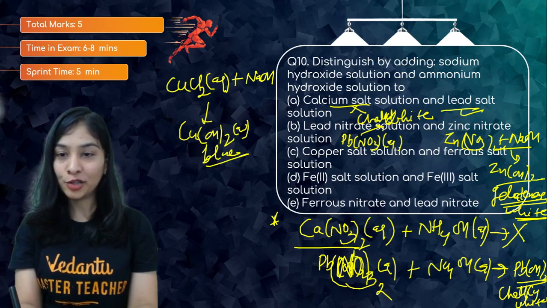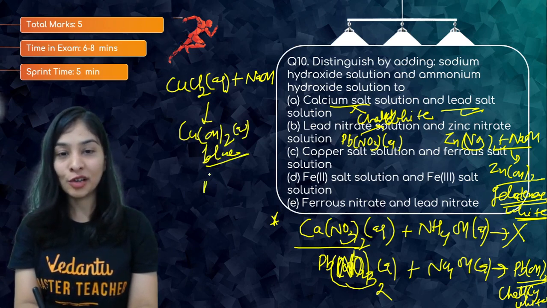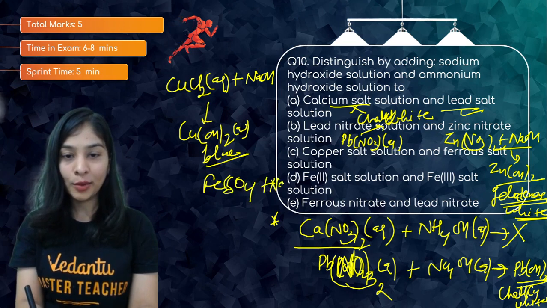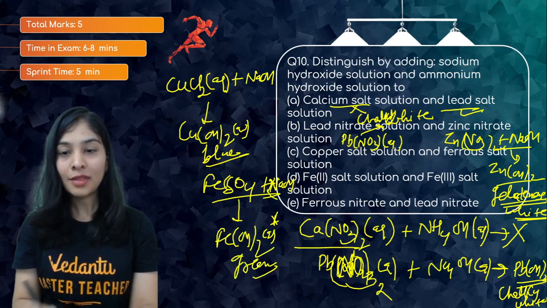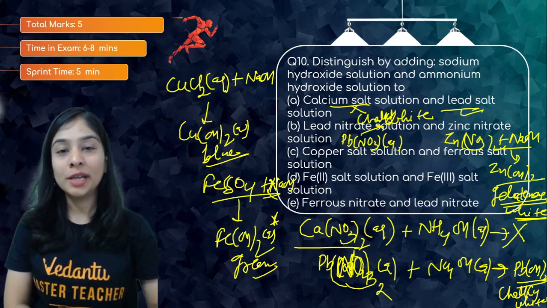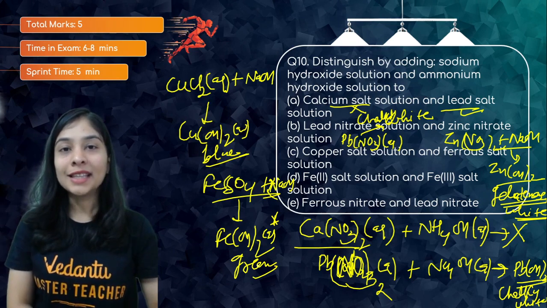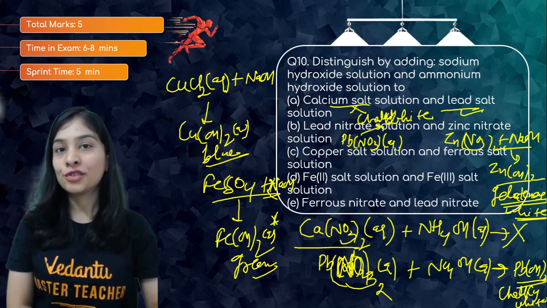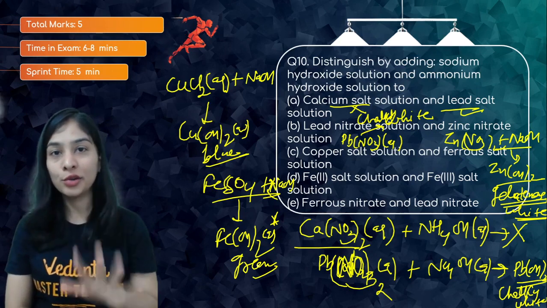And if I talk about my ferrous sulfate, ferrous, not ferric, ferrous salt basically, you can take ferrous sulfate with NaOH, and this will give you Fe(OH)2, and that will be green in color. The only difference is if you take ammonium hydroxide with copper salt, ammonium hydroxide is soluble in excess and gives a deep inky blue solution, which will not happen in the case of iron sulfate.